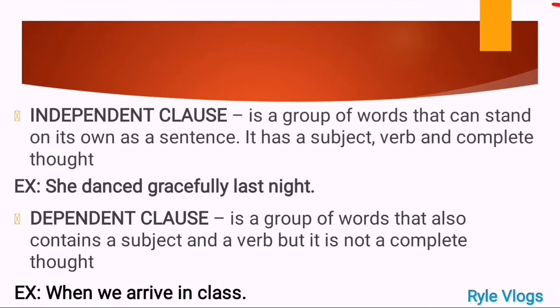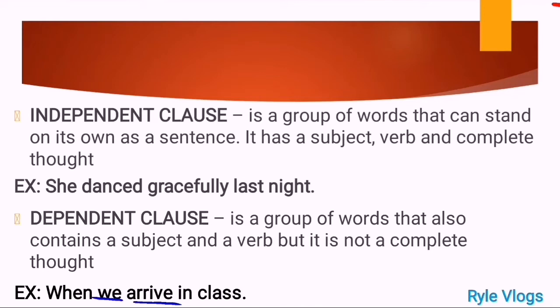when we arrive in class, and then when you arrive in class, what happened next? Although this example clause has a subject which is we, and has a verb which is arrive, and that is a present tense form of verb, there are no supporting details here to make this statement complete.